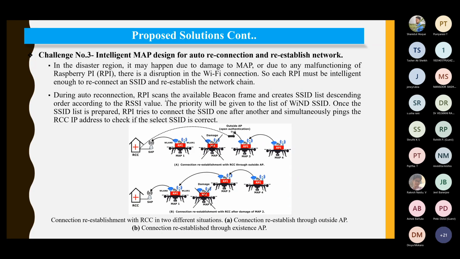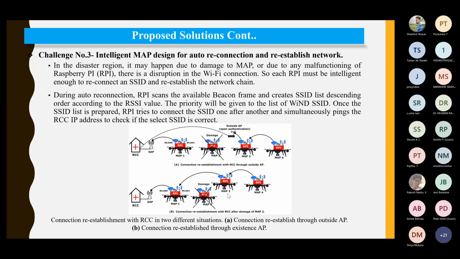So what we have done is, during an auto reconnection, the RPI scans the available beacon frames. A beacon frame is sent at particular instances of time, and it creates an SSID list in descending order according to the RSSI value. The priority will be given to the list of WIND SSID. Once the SSID list is prepared, the RPI tries to connect to the SSIDs one after another and simultaneously pings the RCC IP address to check whether the selected ICC is correct or not.